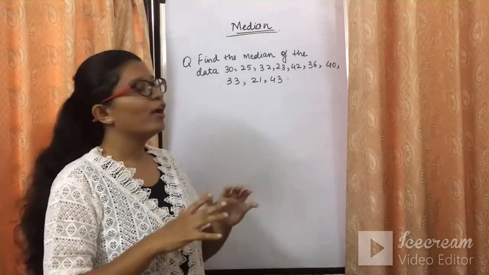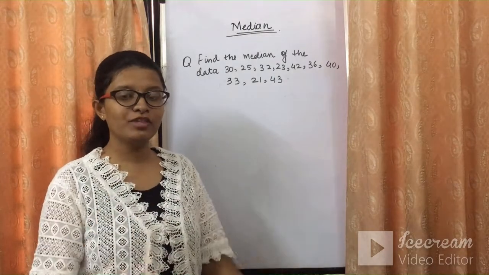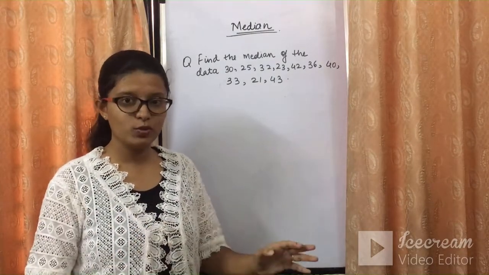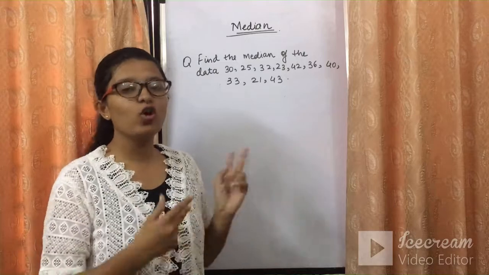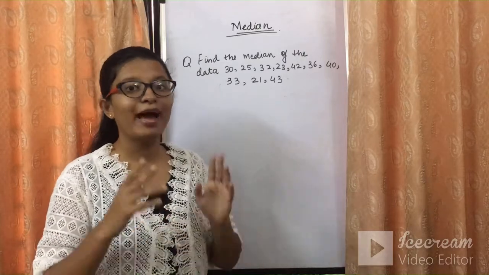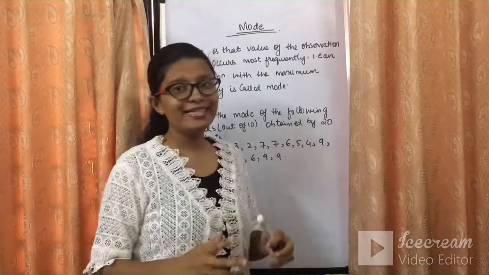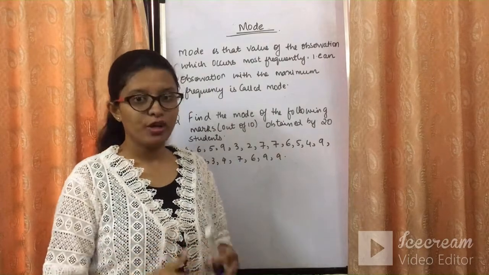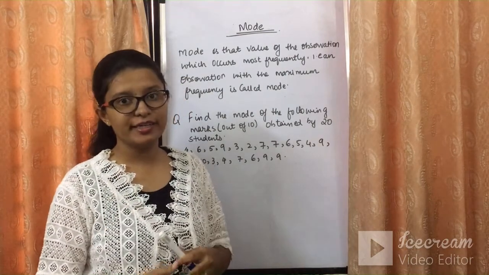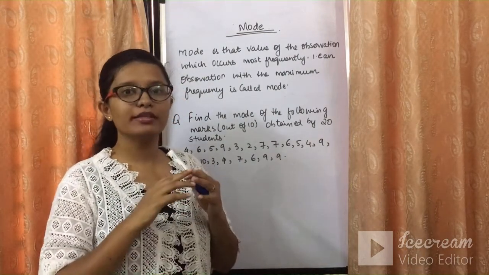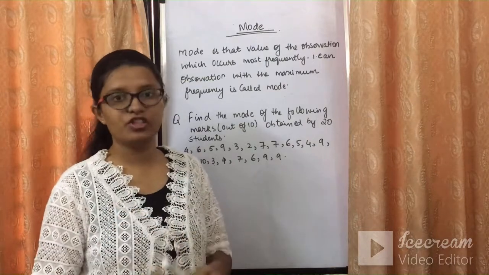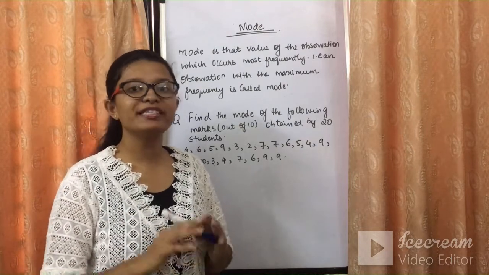And I hope the median portion of the central tendency must be clear to each one of you. Now, let's go to mode. What do we mean by mode? Let's see what we mean by mode. Mode is another form of the central tendency which is the simplest form I can say out of the three. Mean, median, mode. So mode is the simplest one.